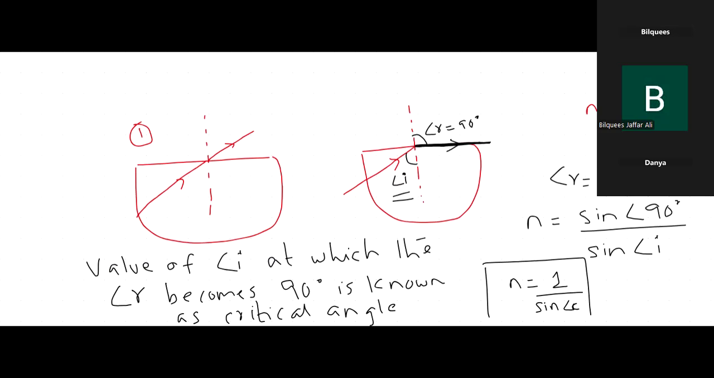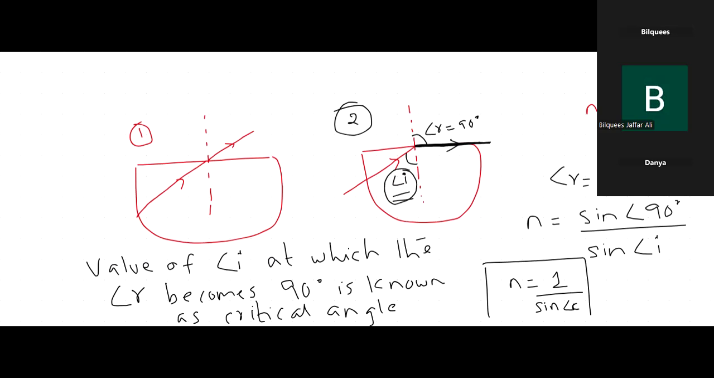So at first, you placed the angle of incidence normally and observed the phenomenon of angle of refraction. And then secondly, you raised the angle of incidence such that the refracted ray comes along the surface of the semicircular block, making an angle of 90 degrees with the normal. That value of angle of incidence at which the angle of refraction becomes 90 degrees is known as the critical angle. Clear? Any problem?